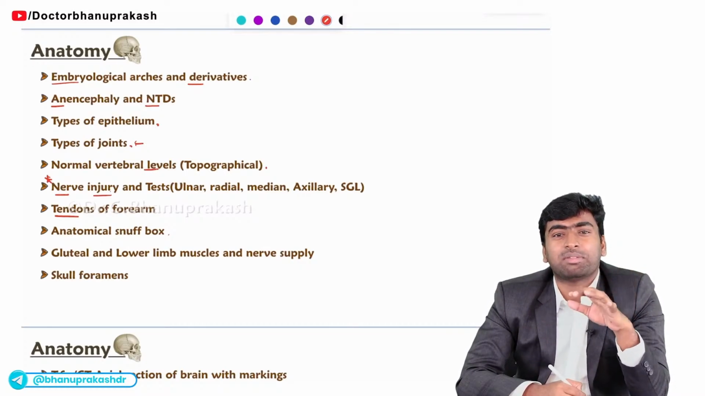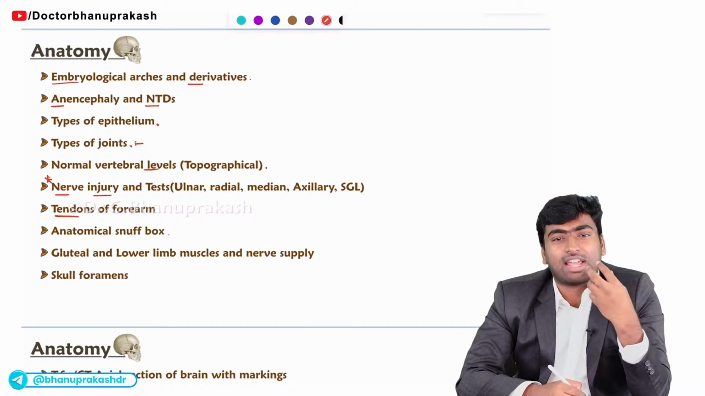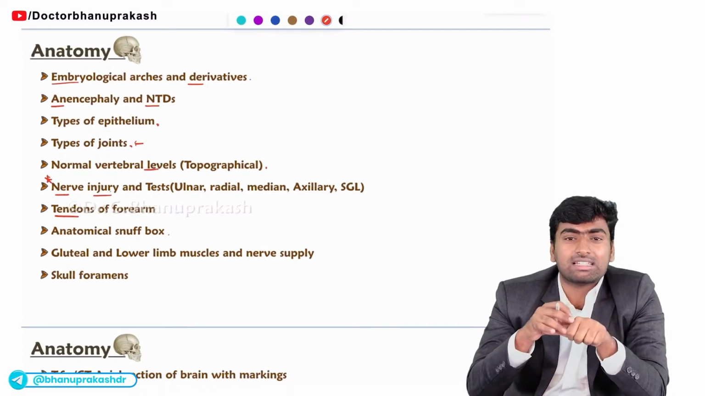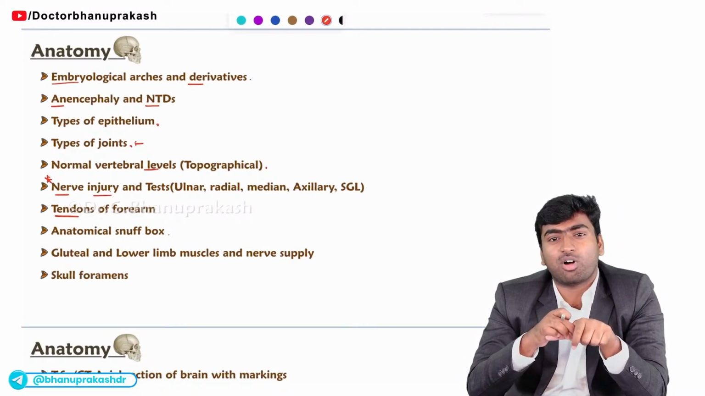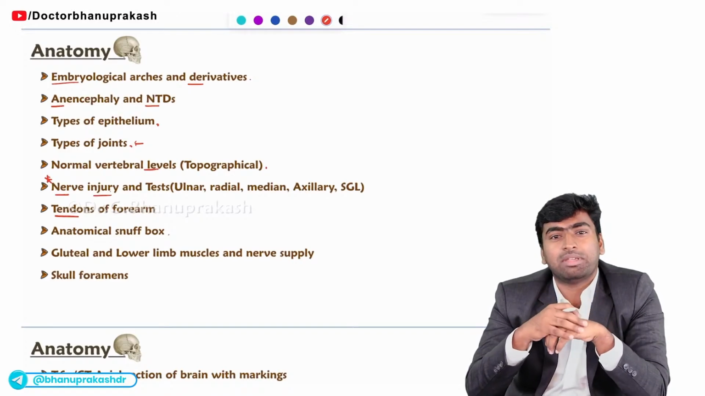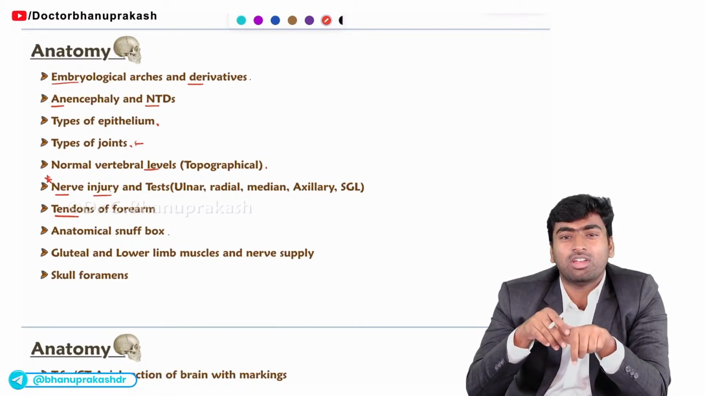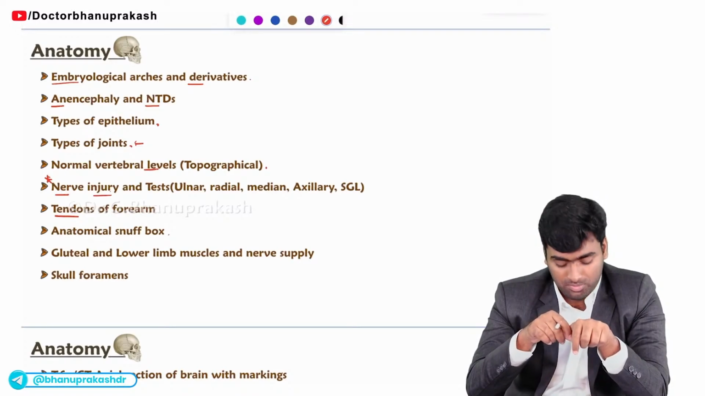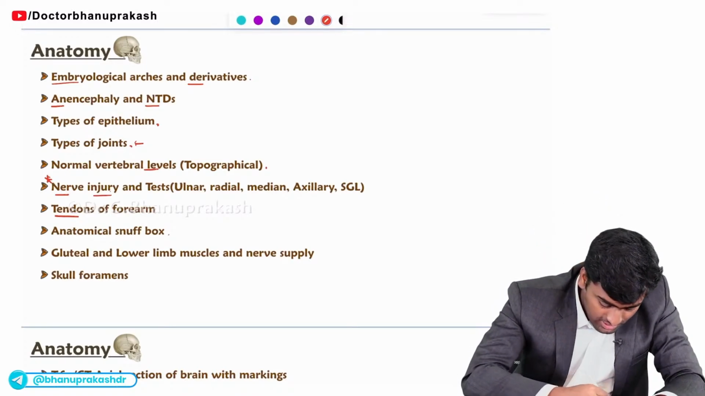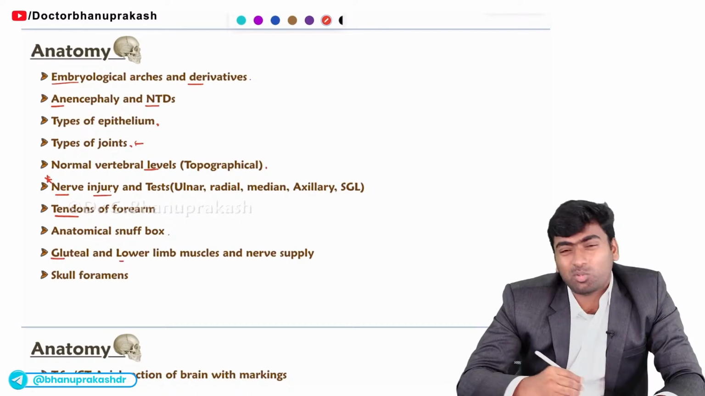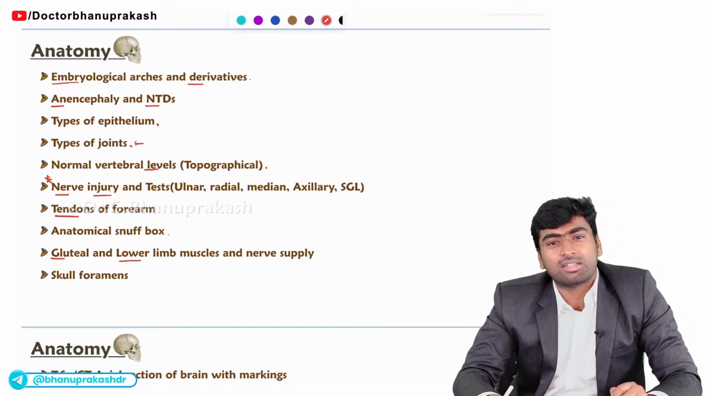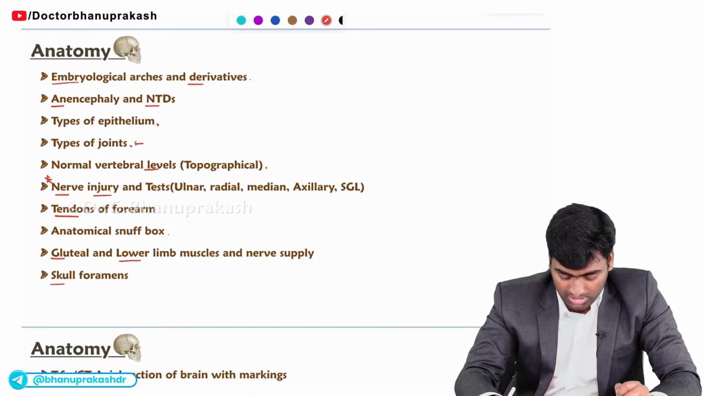And sometimes they may ask you in relation to fracture. They may say there is tenderness and swelling over the anatomical snuffbox, which of the following bones might be fractured? So it is the scaphoid bone. So they will ask you from the orthopedics perspective. Next one is the gluteal region and the lower limb muscles. Mostly they will revolve around the gluteal region for the superior and inferior gluteal nerves.